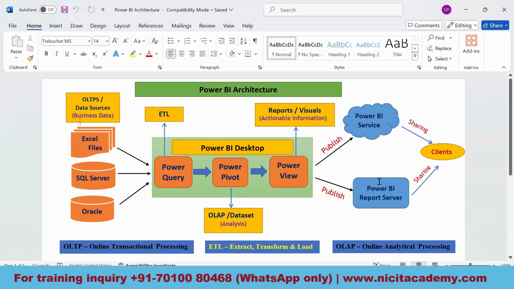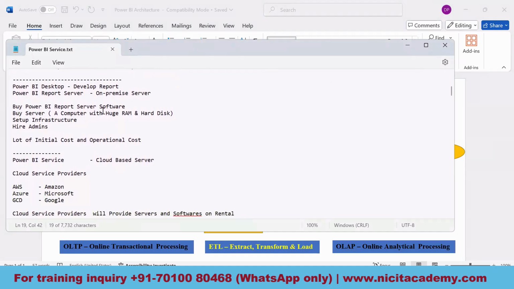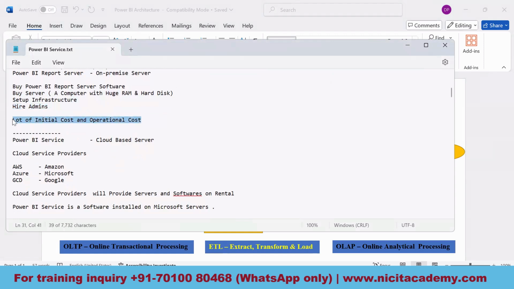So finally, everyone is moving towards the cloud. That's why the cloud is more preferred. Now, we have seen the Power BI report server software. We need to buy servers, computers with huge RAM and hard disk. We need to set up infrastructure. We need to hire admins. A lot of initial cost and operational cost would be there.